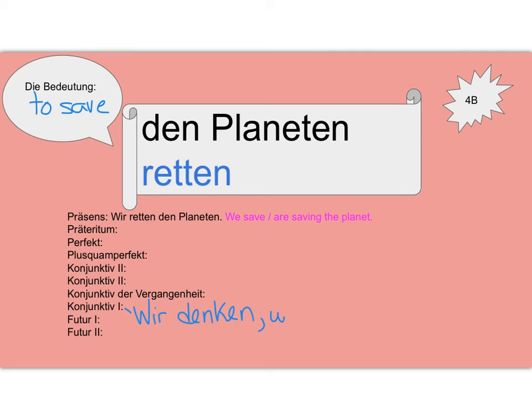So "wir denken, wir," and then retten, take off the en, so you're left with the stem, R-E-T-T, and the wir conjugation ending adds an en. "Wir denken, wir retten den Planeten." We think we are saving the planet.